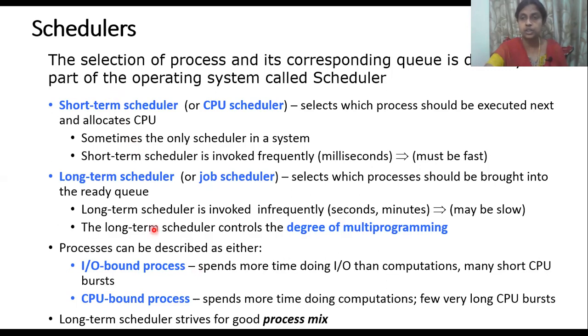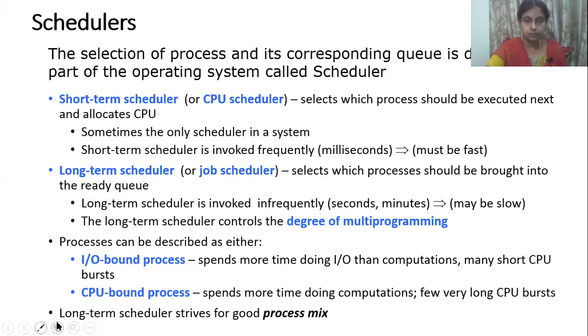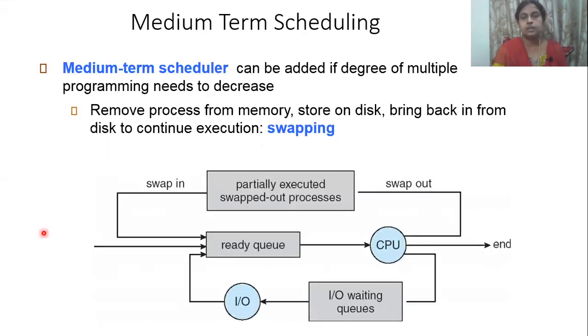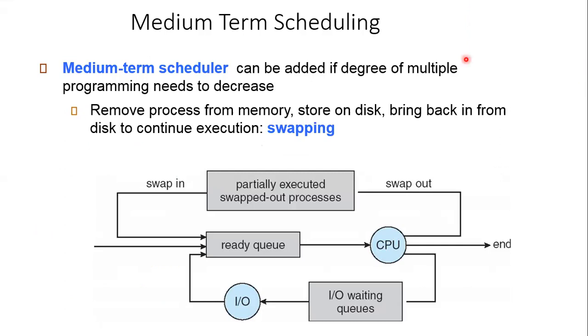So we have discussed two types of scheduler. One was the short-term scheduler, another was the long-term scheduler. The long-term scheduler we also call the job scheduler. Next will be the medium-term scheduler. This medium-term scheduler is suitable for multi-programming. How it works: it is not too fast nor too slow.